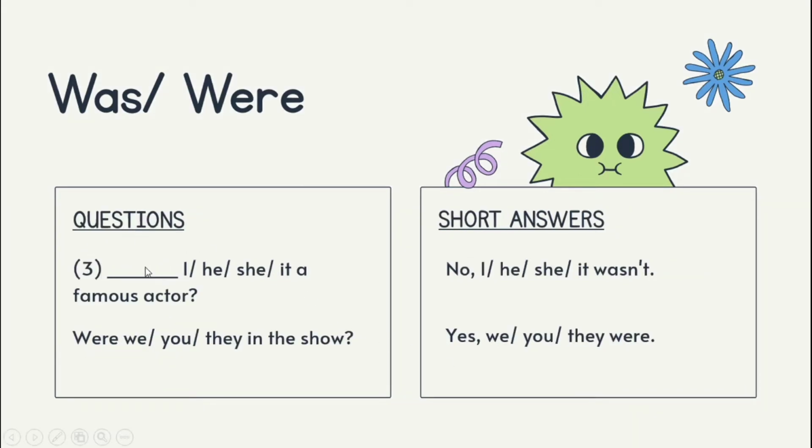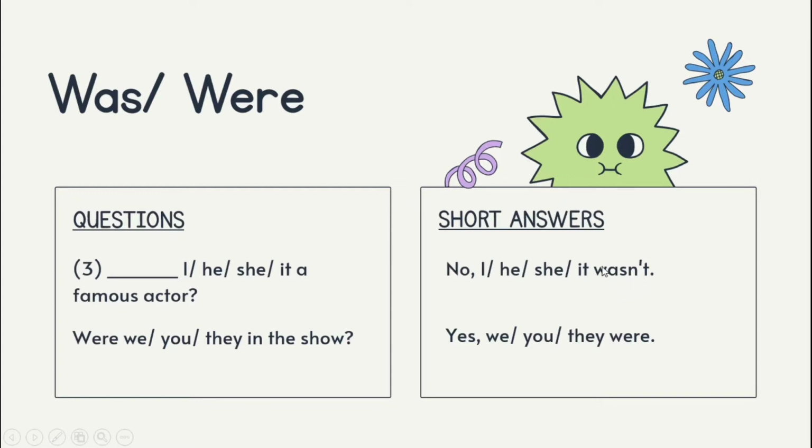Okay, so here is the question. The question given to you is, were we, you, they in the show? If you still remember, we, you, they, we need to use were. Okay, and then was is for I, he, she, it. But for the short answer, you can see here, no, I, he, she, it wasn't, or was not.